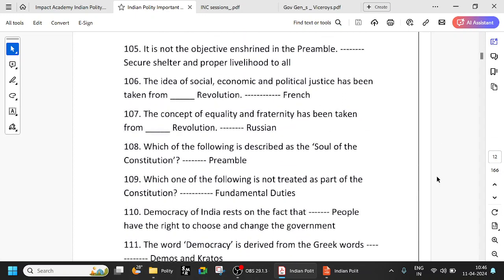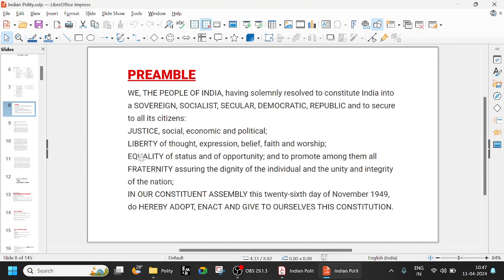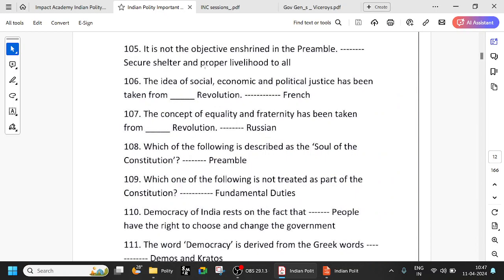Next one: which is not the objective enshrined in the preamble? Secure shelter and proper livelihood to all. When there are multiple options, you can make out. He's probably talking about justice, liberty, equality, fraternity. Among that, there is no such thing as secure shelter and proper livelihood to all. Proper livelihood is maybe part of the directive principles of state policy, around Article 43, 43A. But specifically in the preamble, there is no such thing as shelter and livelihood.